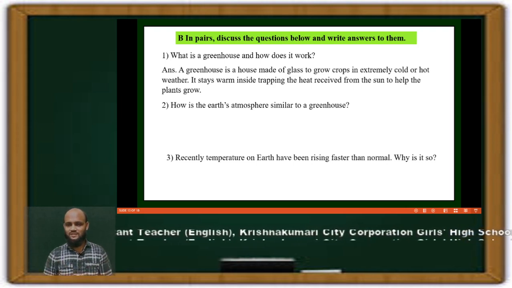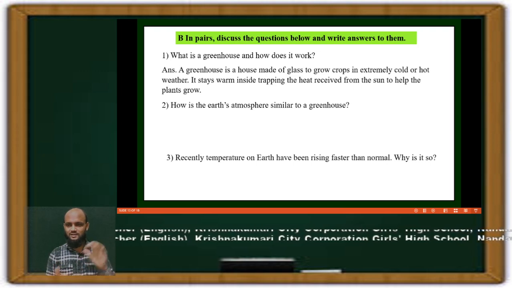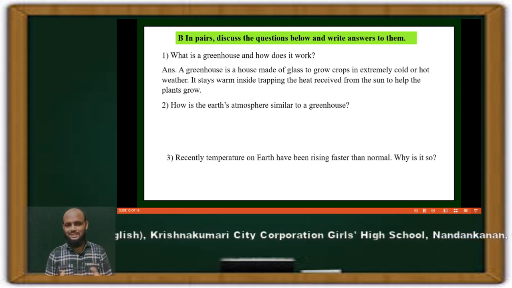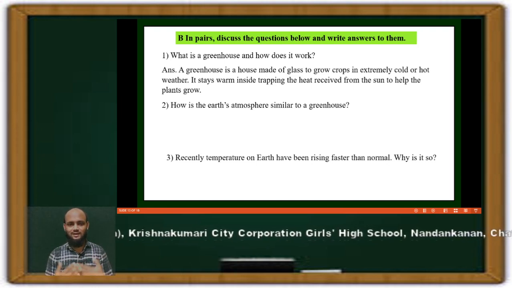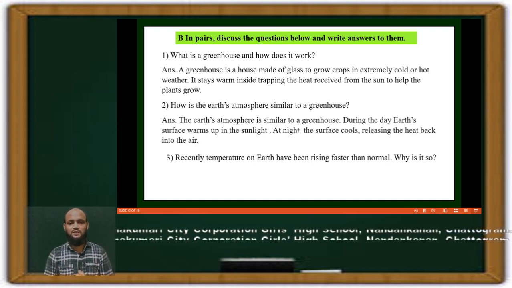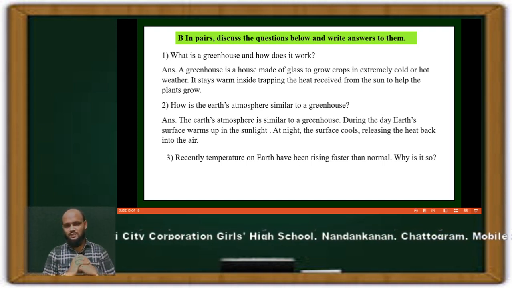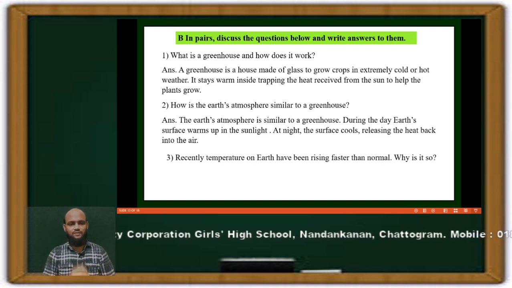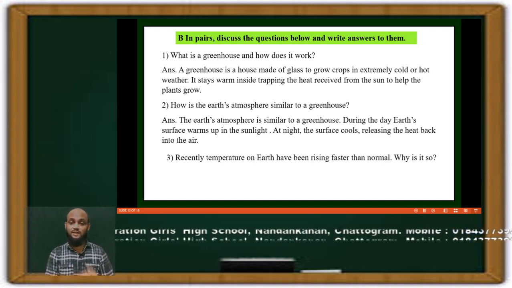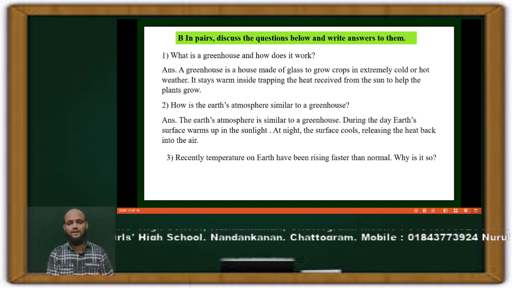As I have discussed with the picture, a similar picture of the earth and greenhouse, the atmosphere and the greenhouse, like this, the atmosphere is similar to a greenhouse. You see here, the earth's atmosphere is similar to a greenhouse. During the day, earth's surface warms up in the sunlight, and at night the surface cools, releasing the heat back into the air.